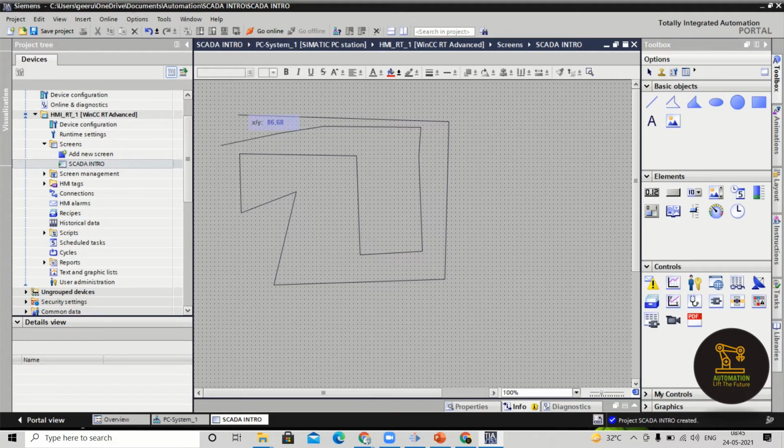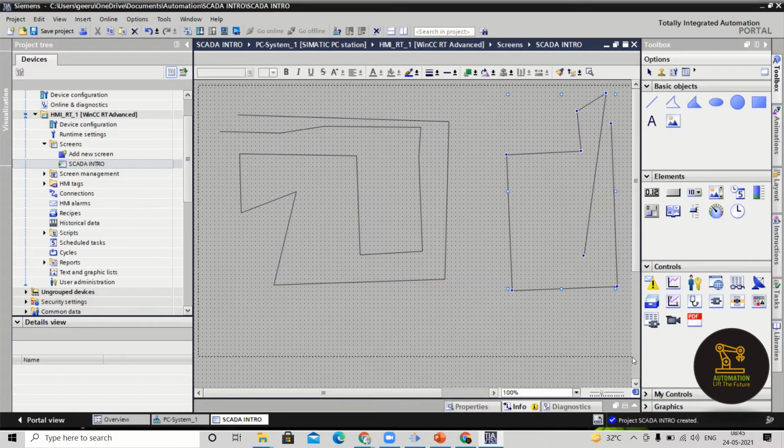If I want to close this polyline and end here, I go for a double click. Once again, the polyline starts with a single click. Wherever you single click, you can see a point. Whenever you want to end it, go for a double click. So this is regarding the polyline.